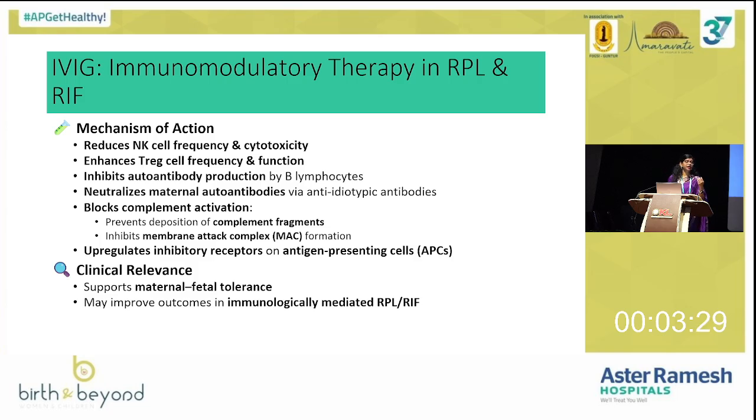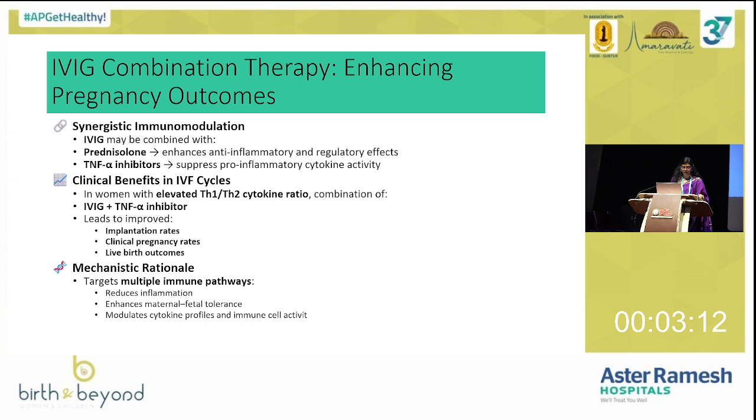Coming to IVIG, intravenous immunoglobulins. This is again a costly treatment. IVIG costs around 25,000 rupees, I think. It again reduces NK cell cytotoxicity and Th1, Th2 imbalance, improves complement mediated actions, and improves maternal fetal tolerance. So again there is a study, IVIG in combination with prednisolone and TNF alpha inhibitors. So these are all in refractory cases. As I mentioned previously, for patients with HLA matching issues, KIR genotype abnormalities, and high NK cell cytotoxicity, IVIG will definitely help.